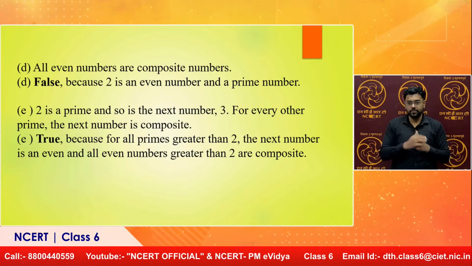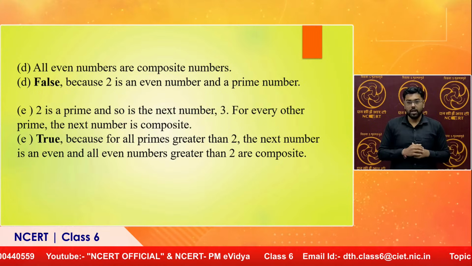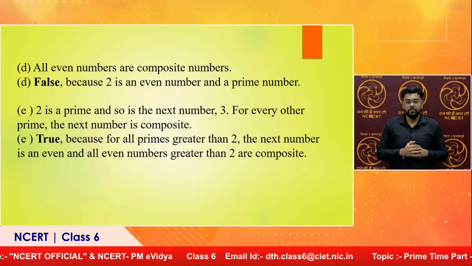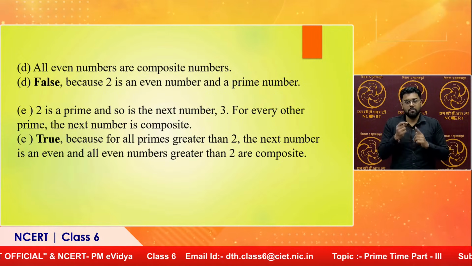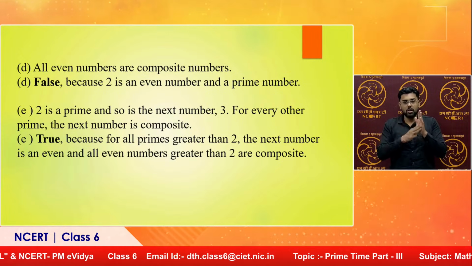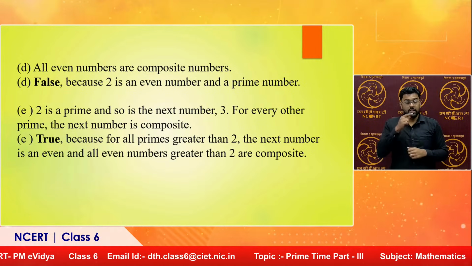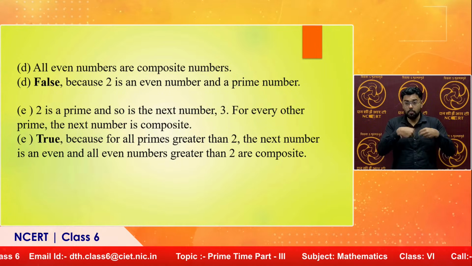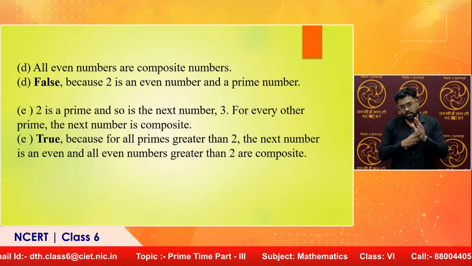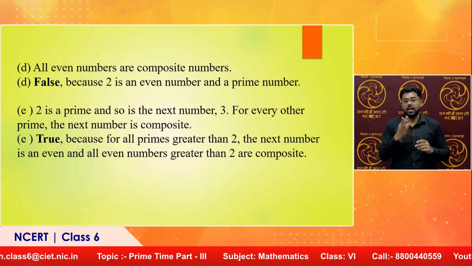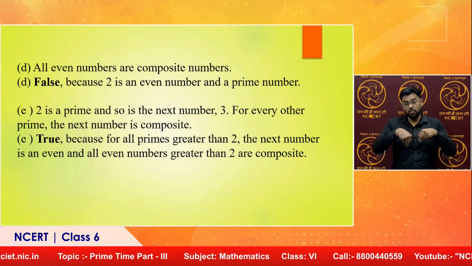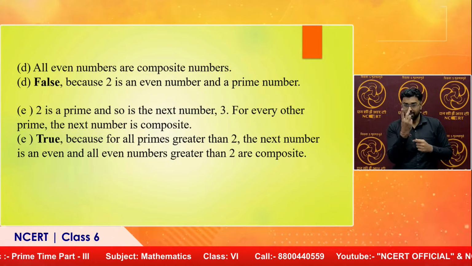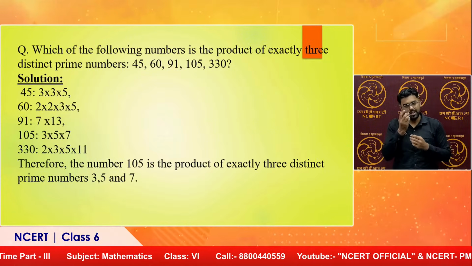Now, come to the next statement. 2 is prime and so is the next number 3. For every other prime, the next number is composite. The statement is true, children, because for all primes greater than 2, the next number is even, and all even numbers greater than 2 are composite. Quite obvious, right? You can check the numbers, you will find that they are composite numbers. They have more than 2 factors.